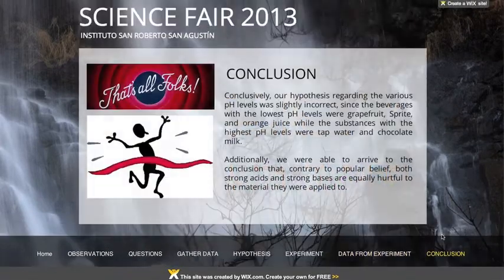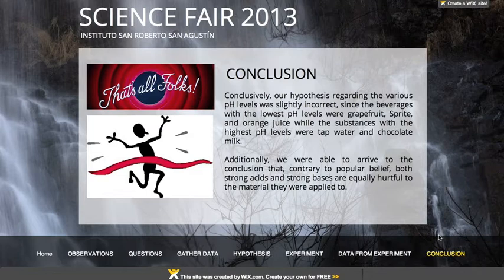That being said, we can conclude that our hypothesis regarding the various pH levels was slightly incorrect, since the beverages with the lowest pH levels were grapefruit, Sprite, and orange juice, while the substances with the highest pH levels were tap water and chocolate milk. Additionally, we were able to arrive to the conclusion that, contrary to popular belief, both strong acids and strong bases are equally hurtful to the material they were applied to.